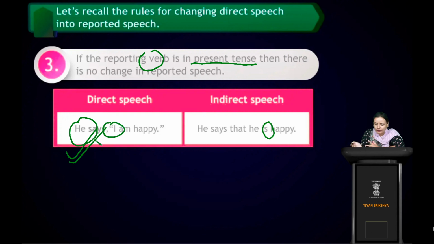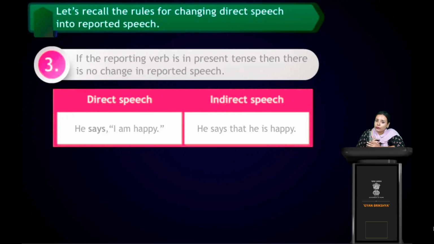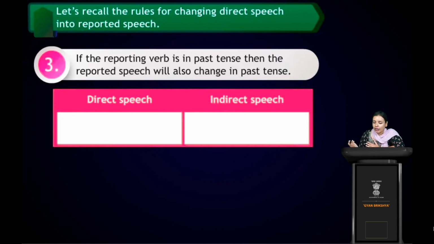This is present only, and with he, she we use is. So see, we have followed the rule, and we have also converted it into indirect speech correctly. Okay, so follow the rules so that you will be able to convert in a correct way.